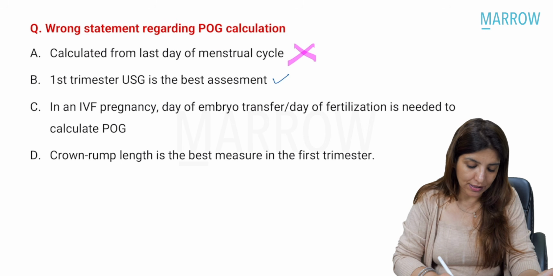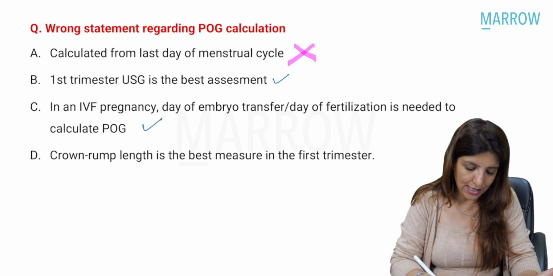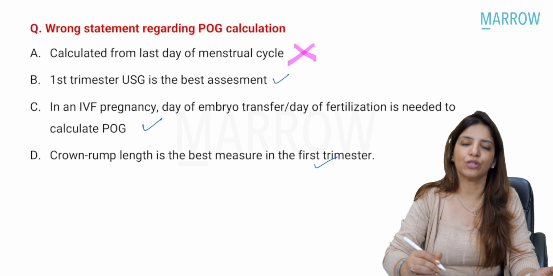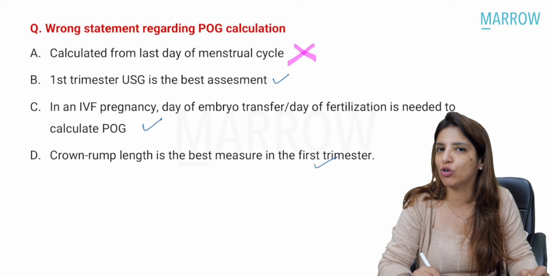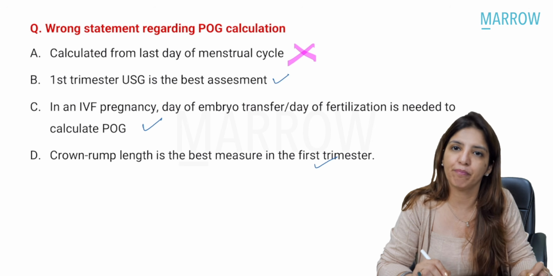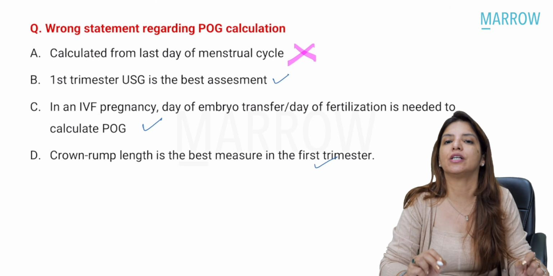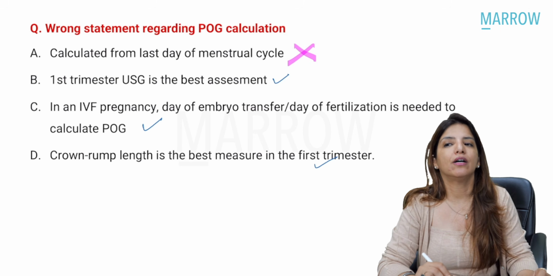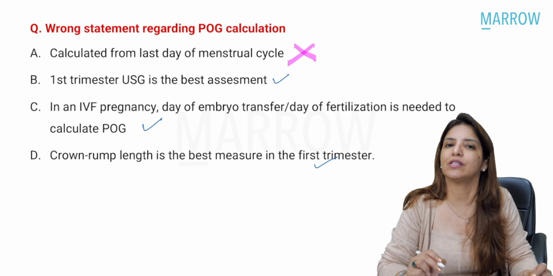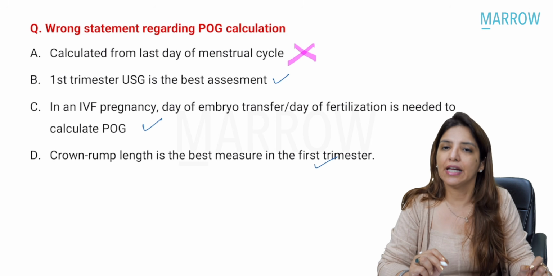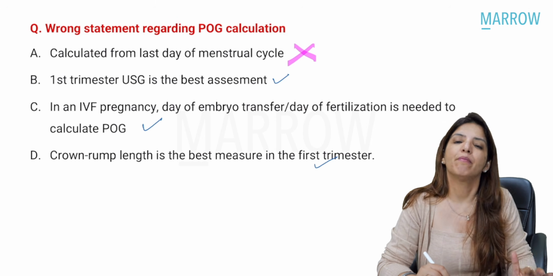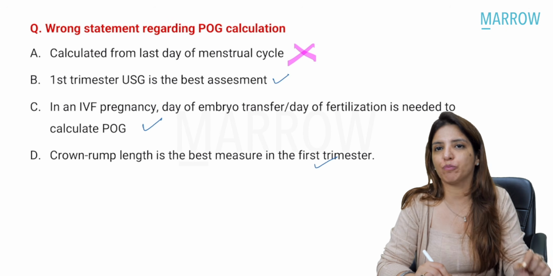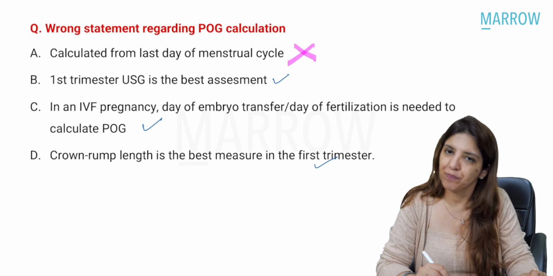In an IVF cycle, day of embryo transfer or day of fertilization is needed to calculate POG? Yes. Crown rump length is the best measure in the first trimester? Yes. In the first trimester, the best parameter to calculate period of gestation is crown rump length, right? In second trimester, it is biparietal diameter. If biparietal diameter is not given, then the second best answer is head circumference. In third trimester, ideally, you should use a combination of parameters. But if you have to pick up a single best parameter, then it is femur length, right?